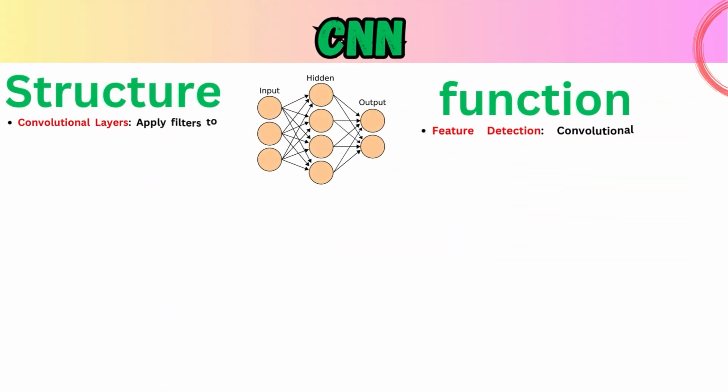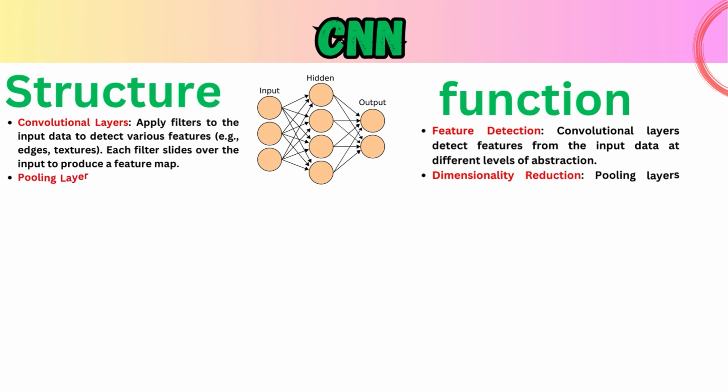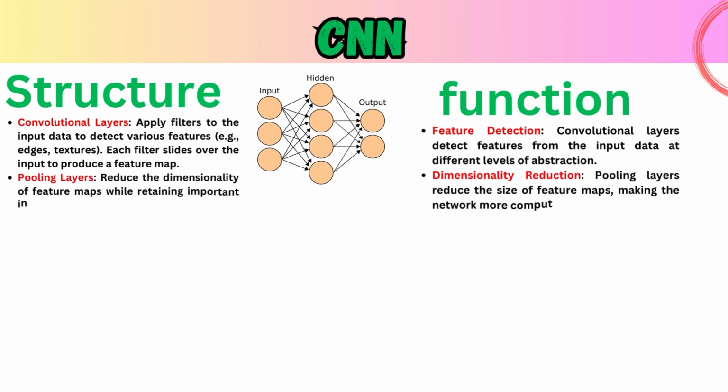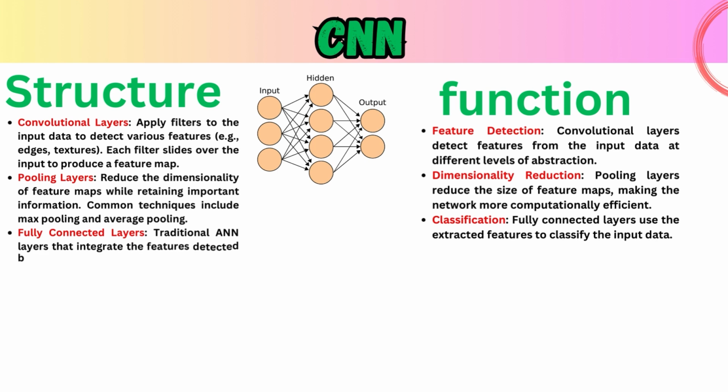Structure. CNNs have a more complex structure, perfect for handling images and videos. Convolutional layers. These layers are like the eyes, detecting features such as edges and textures. Pooling layers. Think of these as a way to zoom out, reducing the size but keeping important details. Fully connected layers. These layers make sense of all the features and give the final output.